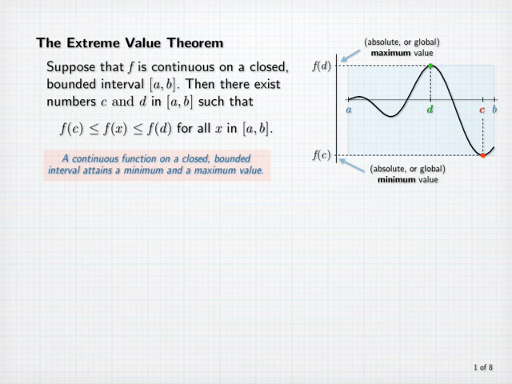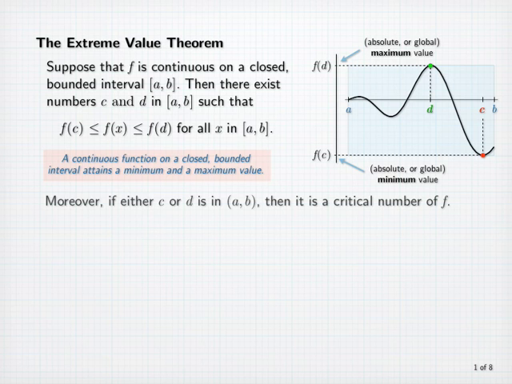A continuous function on a closed bounded interval attains a minimum and a maximum value. We can also say, moreover, that if either c or d is in the open interval (a, b), that is the interior of the closed interval, then it is a critical number of f. For the function graphed here, notice that the function has a minimum value at a critical number inside the interval, and its maximum value occurs at the endpoint b.